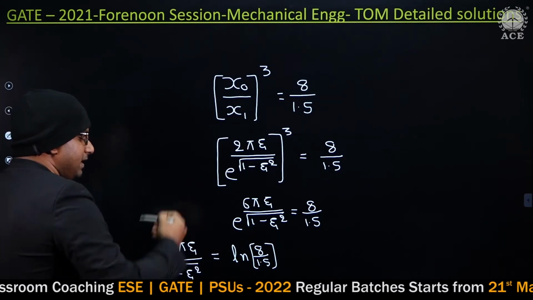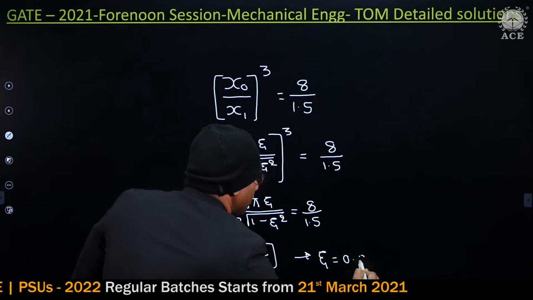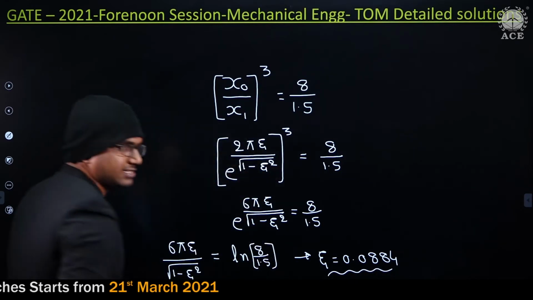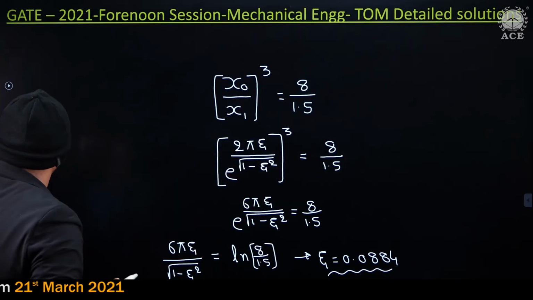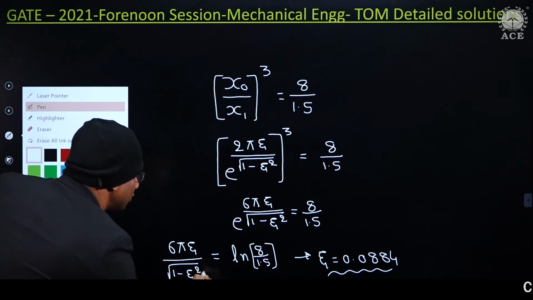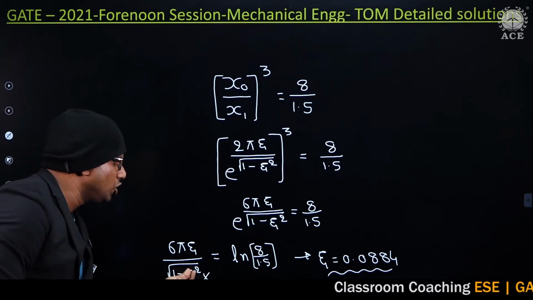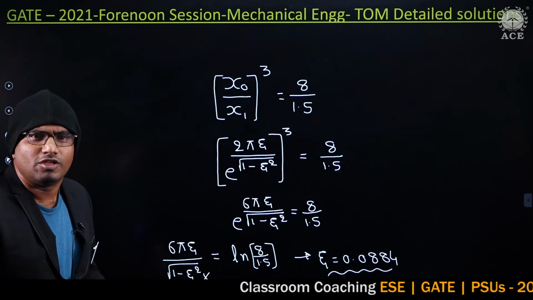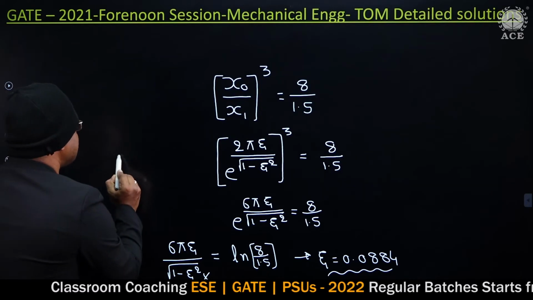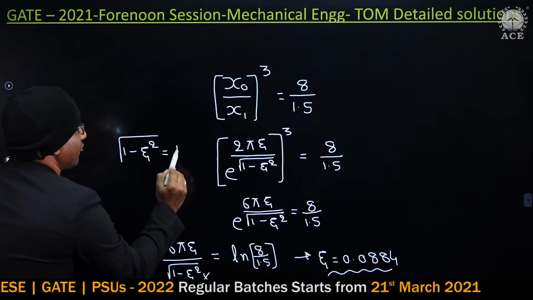If you simply solve like this, guys, you will be getting j equal to 0.0884. That's it. But I will tell you a simple way, guys. Instead of working out this square root of 1 minus j square, you can ignore this value, sir. Why? Because of square root of 1 minus 0.0884 whole square, what is going to happen, guys? In front of 1, this value is negligible. So I can simply say that square root of 1 minus chi square equals 1.